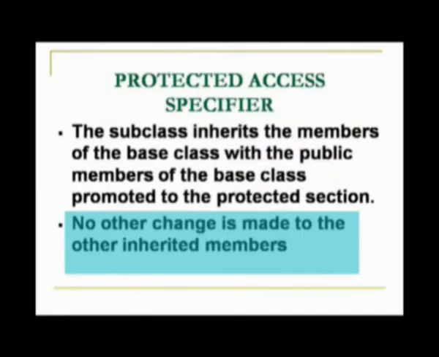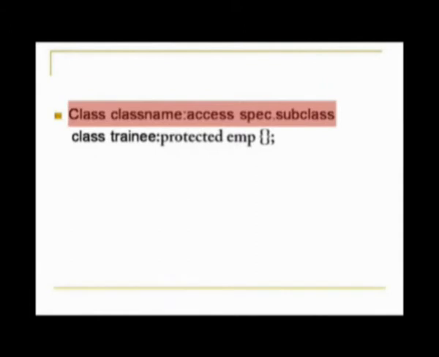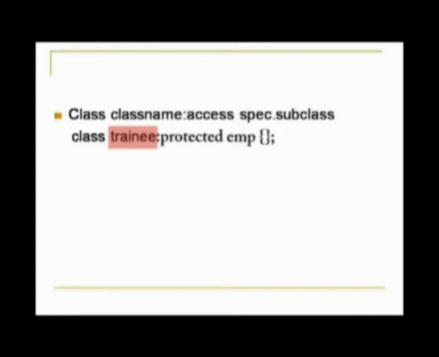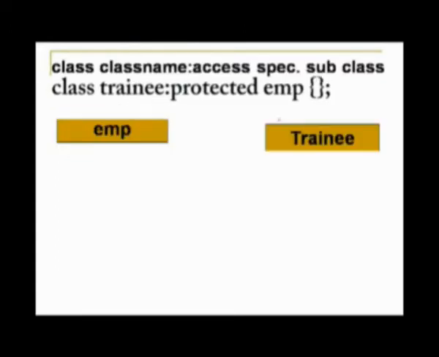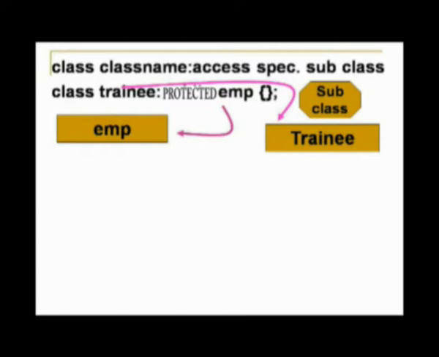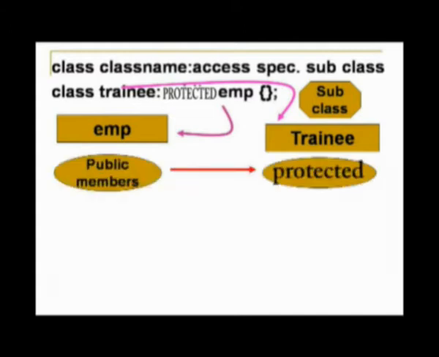So, how is this done in programming? Again, you have the same syntax: class name, access specifier and the superclass. You have the class trainee over here. You have the protected keyword instead of public. You have the name of the superclass EMP, and you have the class definition. So, here EMP is inherited in the protected manner. So, the public members of EMP become protected in the subclass.